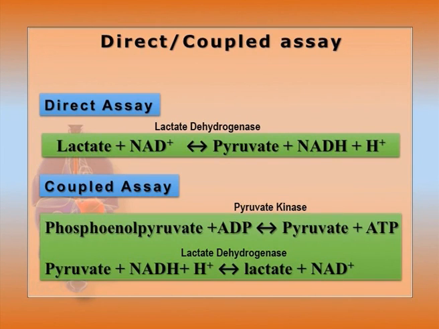Now, these spectrophotometric assays can be direct, as in the case of lactate dehydrogenase, where lactate and NAD plus produce pyruvate and NADH plus H plus. Now the increase with time of the absorption of NADH, monitored at 340 nanometers, will help us know the enzyme activity of lactate dehydrogenase.